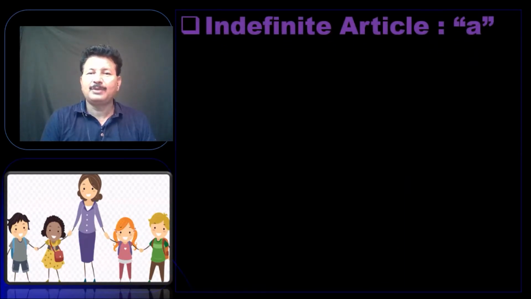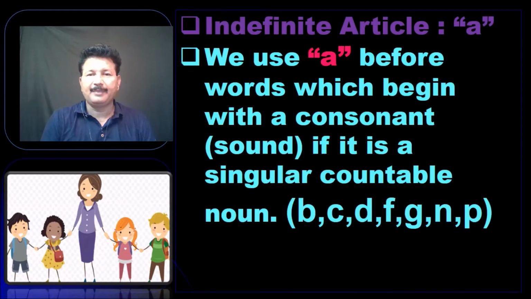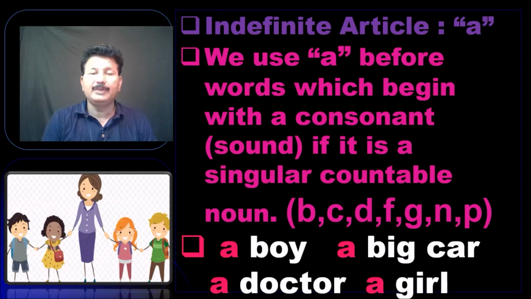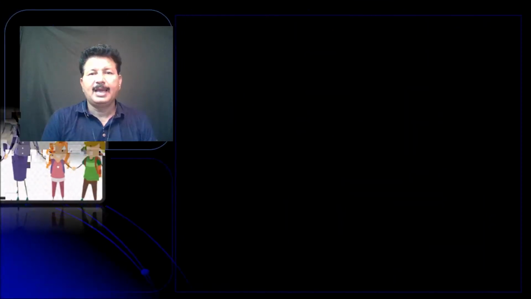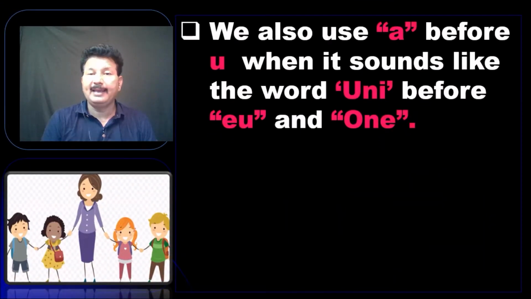First, let's learn about the indefinite articles. We use a before words which begin with a consonant sound, and if it is a singular countable noun, like B, C or D. For example, we use a boy, a big car, a doctor or a girl. We also use a before U when it sounds like Y, as in the words university and European and one.